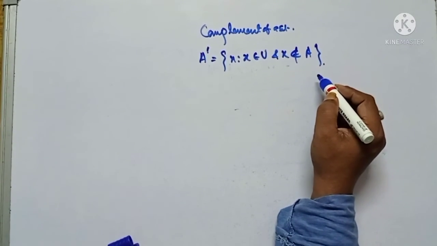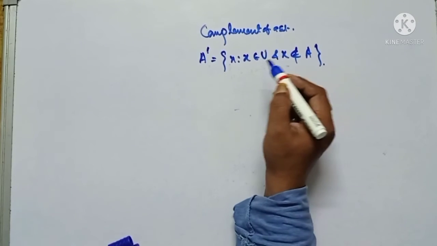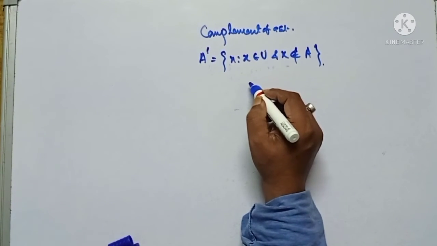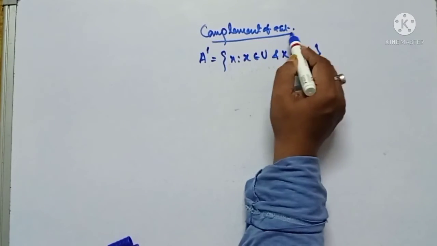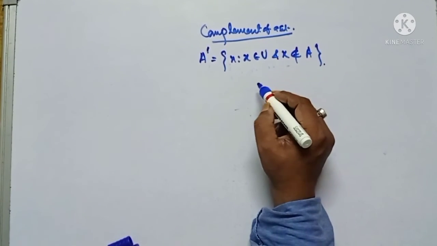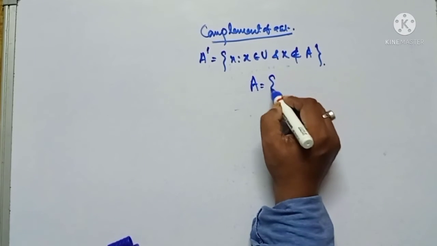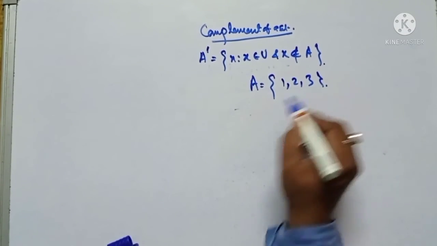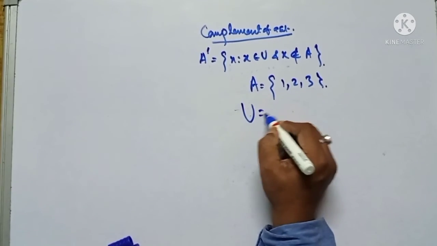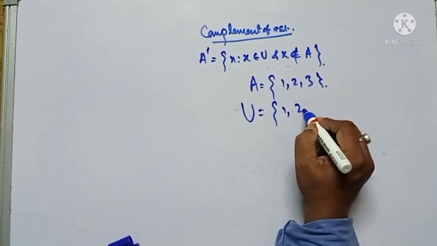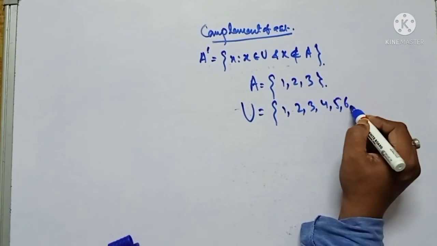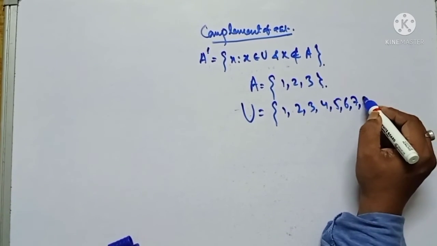To find the complement of a set, two things must be given to you. First, the set A, and second, a universal set.